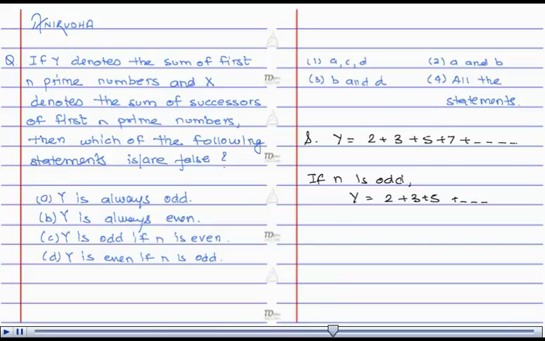That is, y is equal to n. Then we have y as an odd number. Therefore, the statements A and B are false. That is, we have answer option number 2.